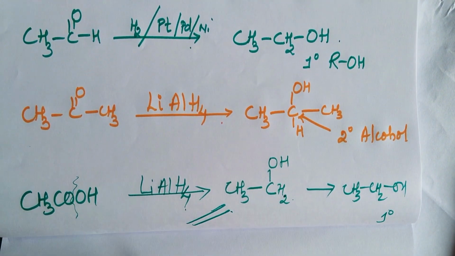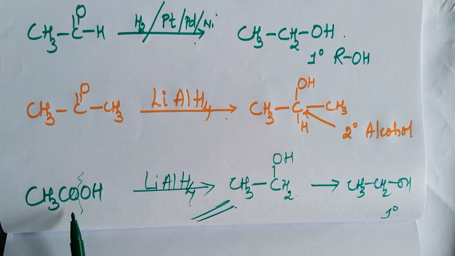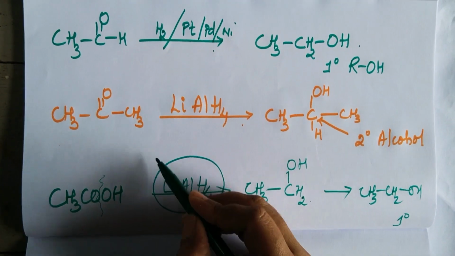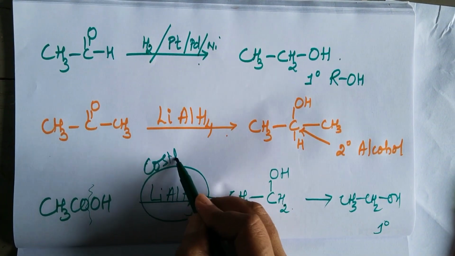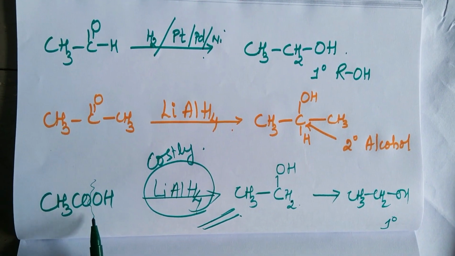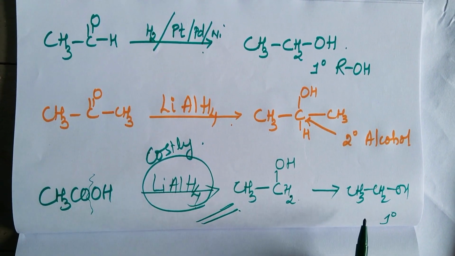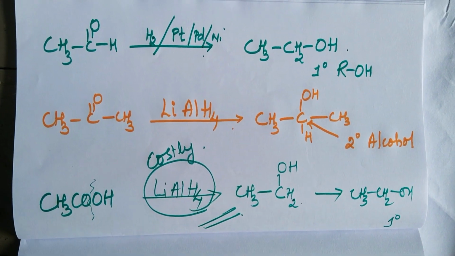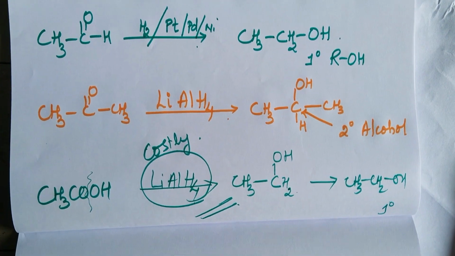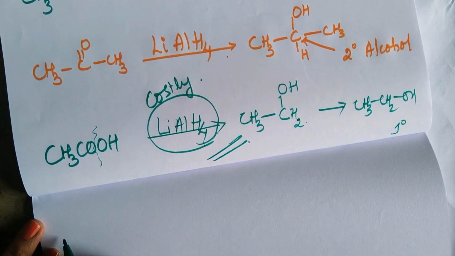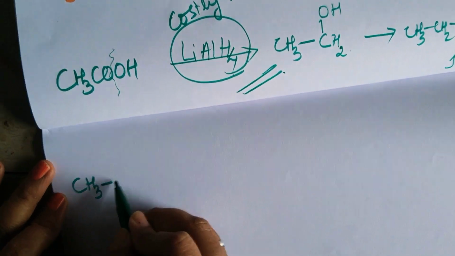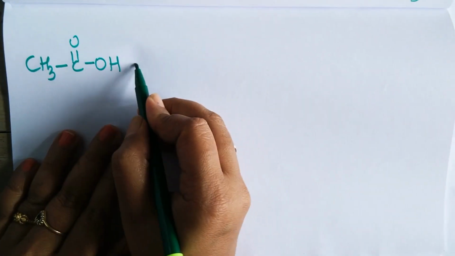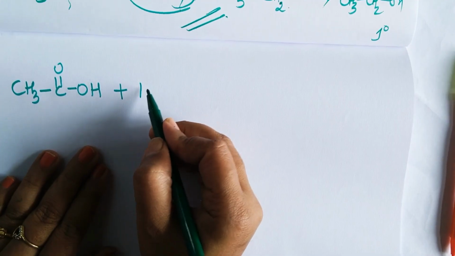But this method, conversion of carboxylic acid into alcohols, is a very costly affair because lithium aluminium hydride is costly. So commercially, carboxylic acids are converted into alcohols by first converting carboxylic acids into esters, followed by conversion to alcohol. So how are they converted? We shall see. So this is CH3 C double bond O OH, a carboxylic acid.